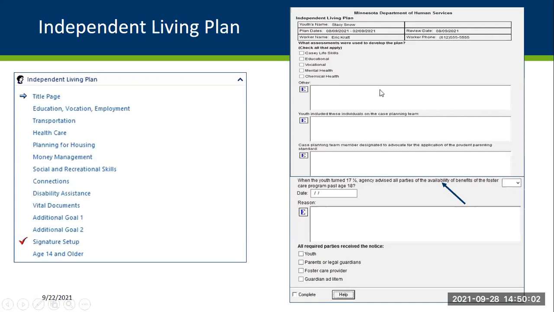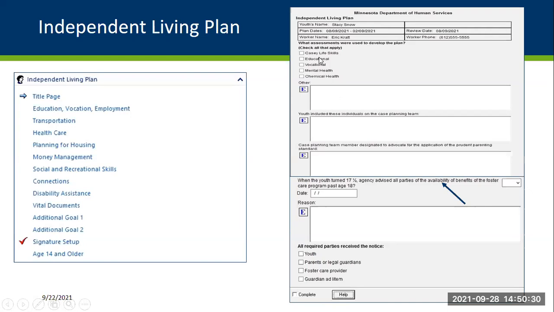The title page of the independent living plan is similar to the out-of-home placement plan, but does include additional information. It starts out with demographic information related to that individual here in the grid view up at the top. And then workers can check the different types of assessments that were used or aided in developing the plan.